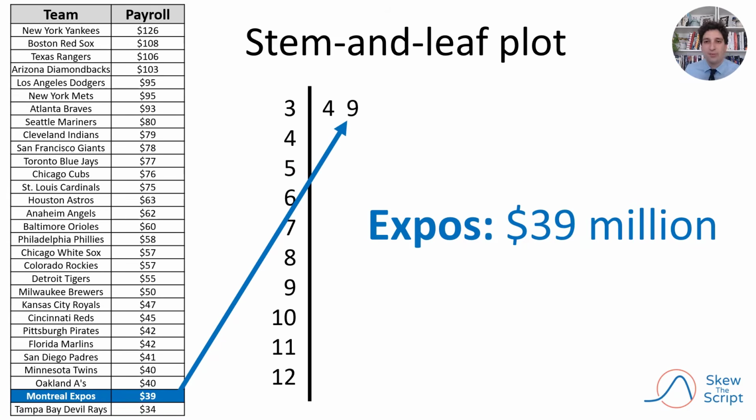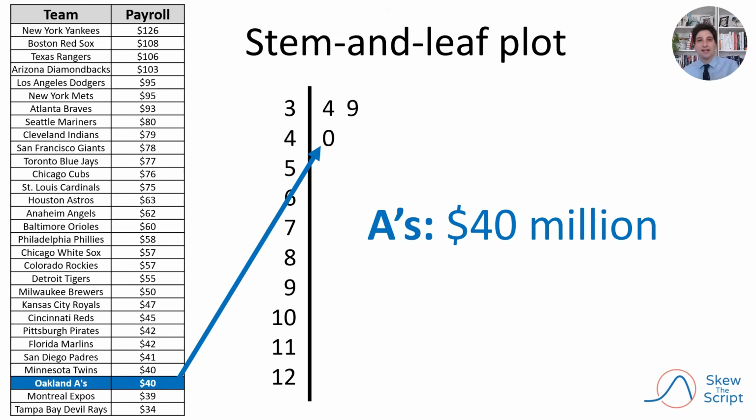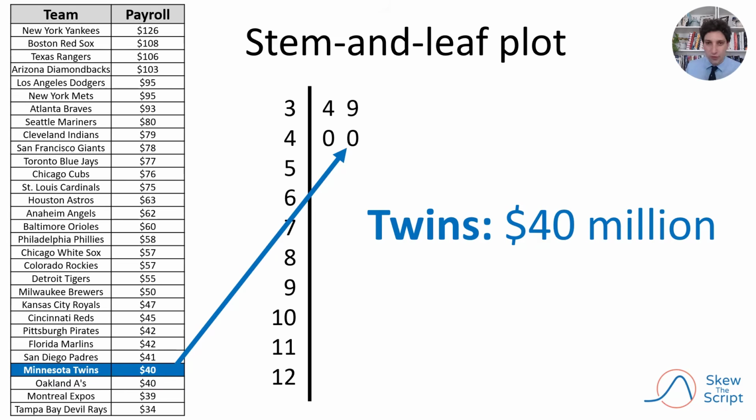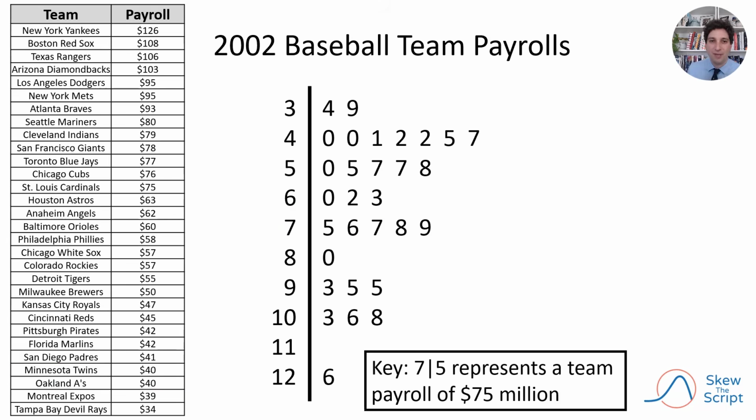Because the Expos had a payroll of $39 million, we can represent them with a leaf of 9 in the stem of 30. Because the A's had a $40 million payroll, they moved to the 40 million stem and they have a leaf of 0. Same thing with the Twins, who also had a $40 million payroll, and we proceed through the rest to make our full plot.